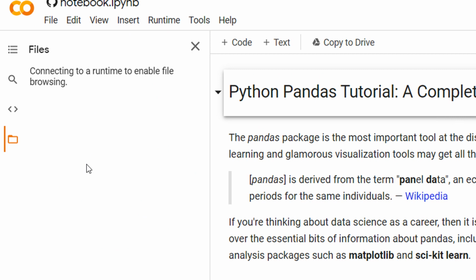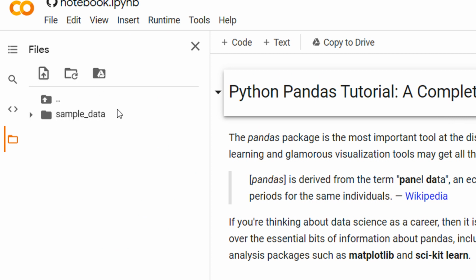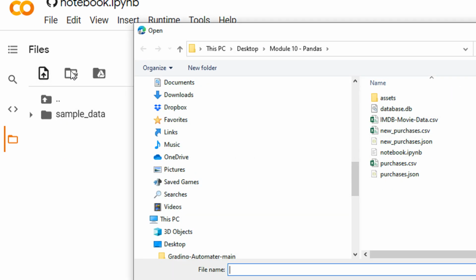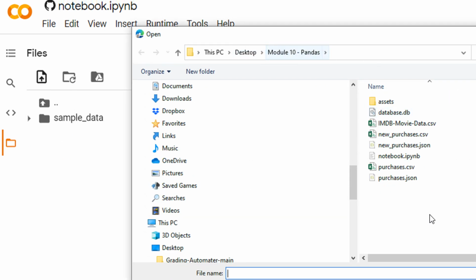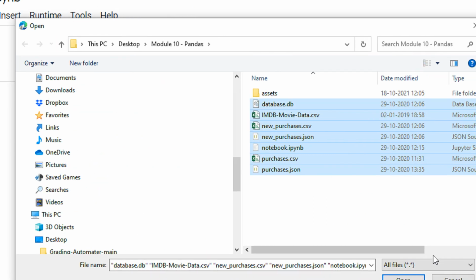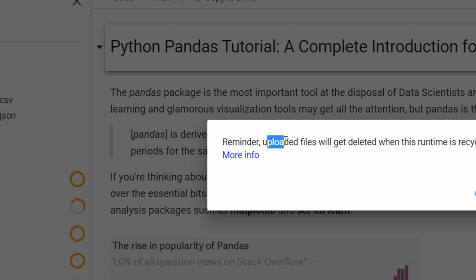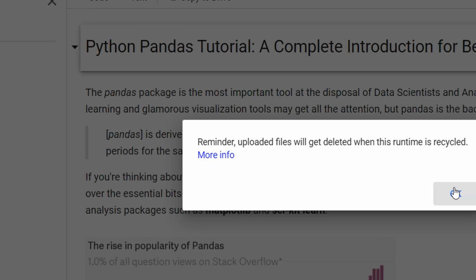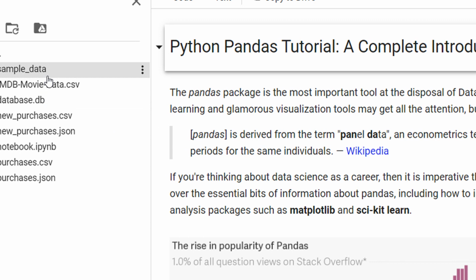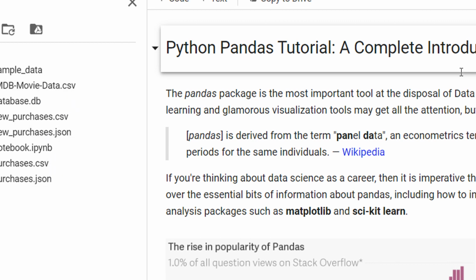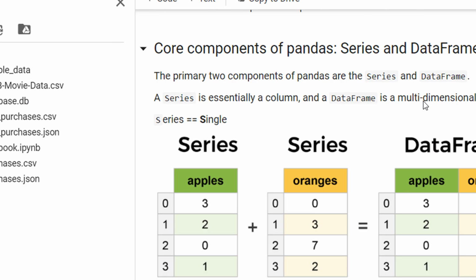This is showing you the files, and we need to upload a few files here so that we can access our program well. There is some sample data here. Just click the up arrow, come to your module 10 and copy everything. Assets you need not copy, that's not required. It is just a reminder that these files will get deleted when the runtime is recycled, and that's okay. So we had begun some halfway down here.